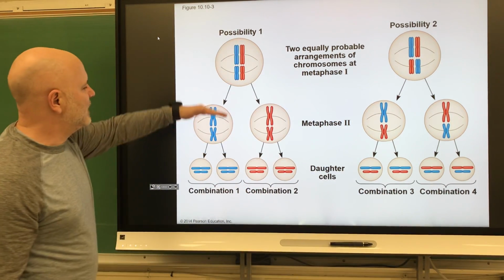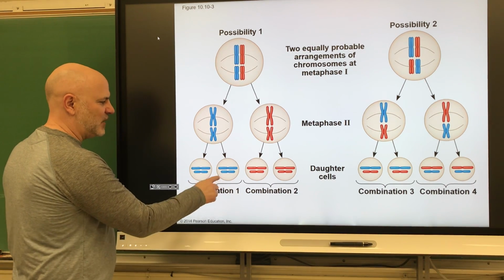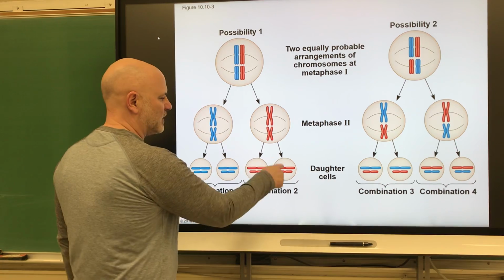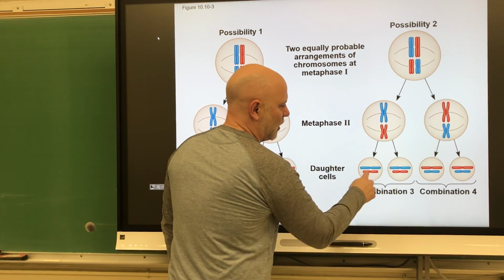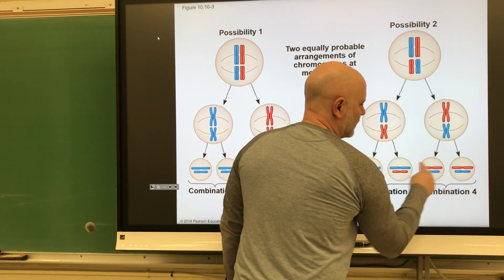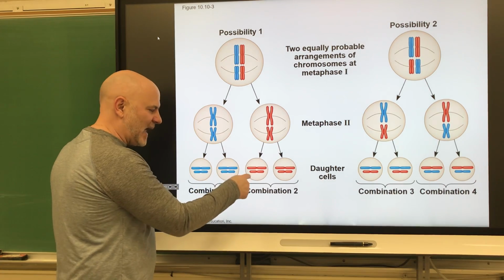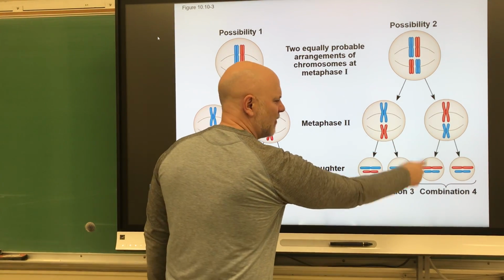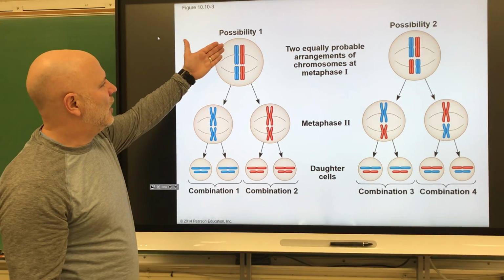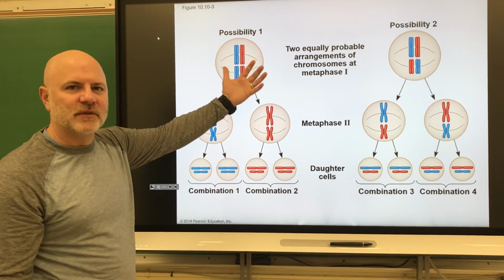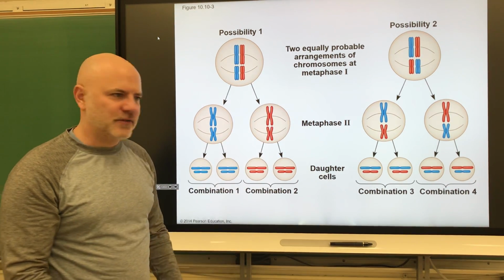So what happens on this side is you get two gametes with nothing but dad's chromosomes in it, two gametes with nothing but mom's chromosomes in it. But over here, you get a mixture of dad's large chromosome with mom's small one, and mom's large chromosome with dad's small chromosome. So now, this gamete is very different from that gamete, which can be different from that gamete, which is different from that gamete, right? So we make 4 different kinds, but that's just looking at a situation where we only have 4 chromosomes. We have 46. So we have 23 pairs of chromosomes.